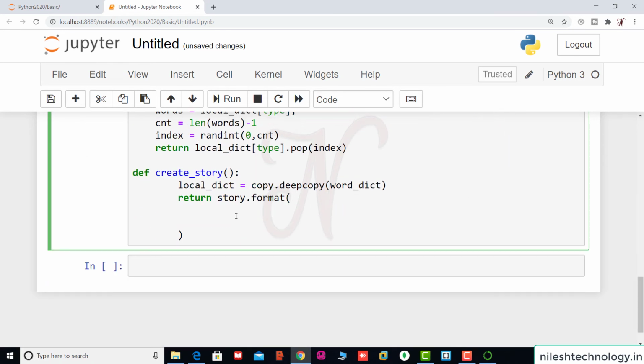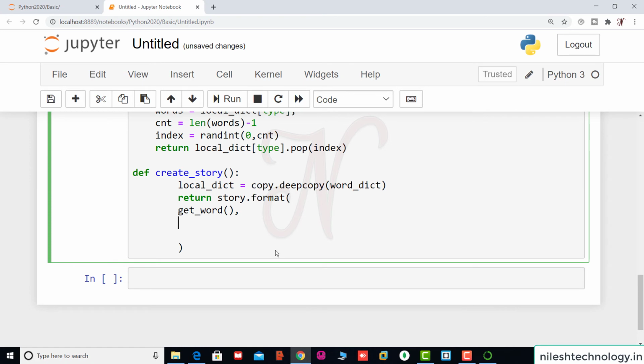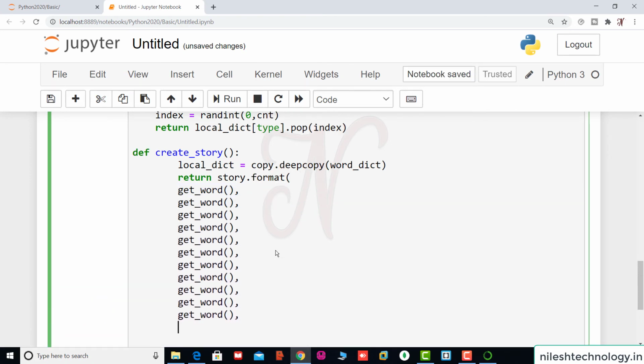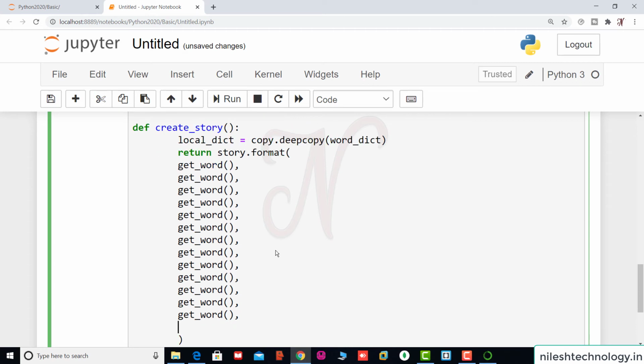So here we add 13 get word functions. So get underscore word, and there is one comma. So we copy this function 13 times, 1, 2, 3, 4, 5, 6, 7, 8, 9, 10, 11, 12, 13. Last one, there is no need for a comma.